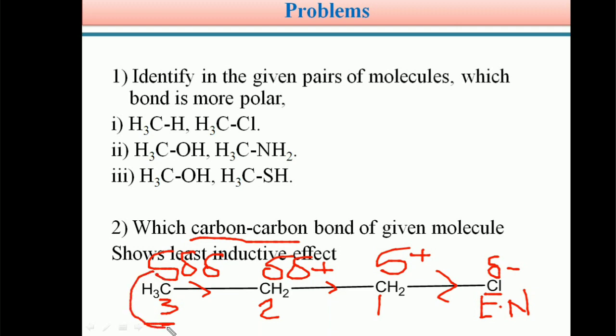So this third carbon has the least inductive effect, as do its hydrogens, because the inductive effect decreases as the length of the carbon chain increases. The first carbon has a higher inductive effect, the second somewhat less, the third less than the second. Therefore, the last carbon in 1-chloropropane, the third carbon, has the least inductive effect.